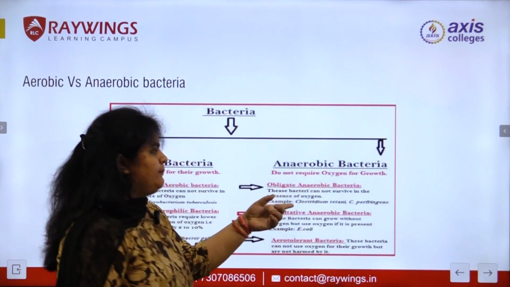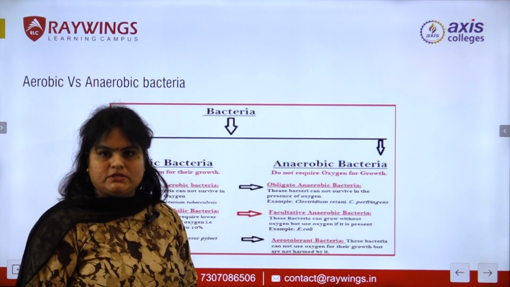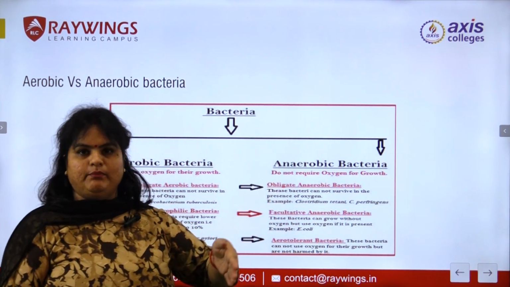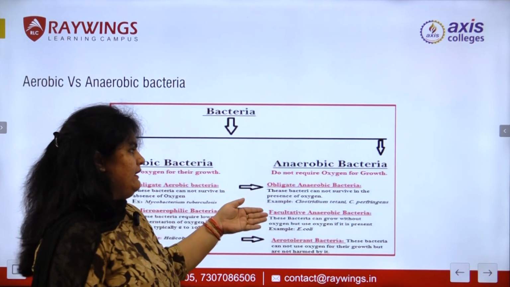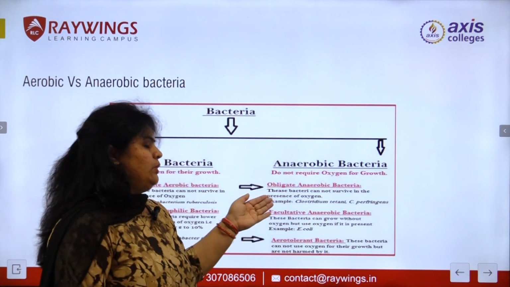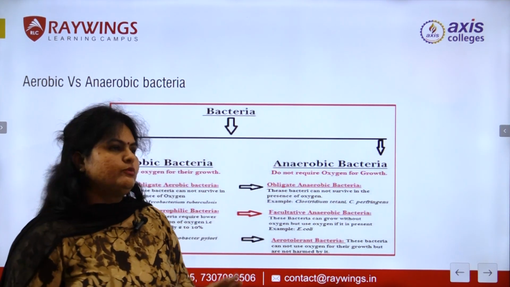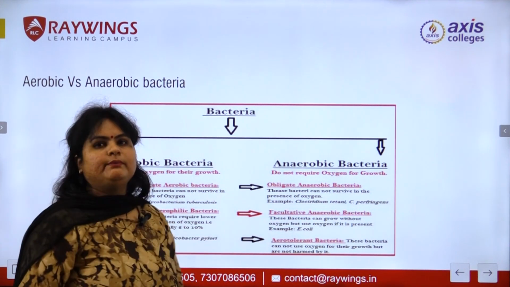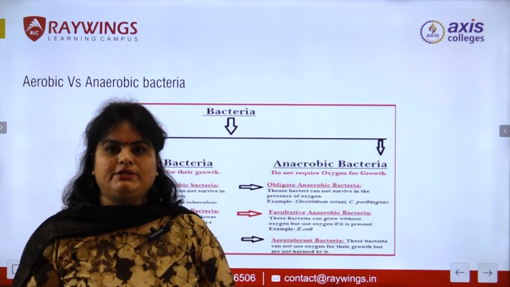Whereas anaerobic bacteria don't require oxygen to grow. So if they enter any body, any living thing, they don't require oxygen there for their growth. So without oxygen they can grow. An example is Clostridium tetani, which causes tetanus. We know about tetanus.